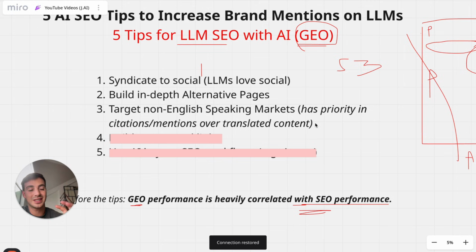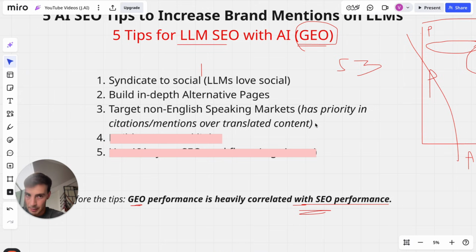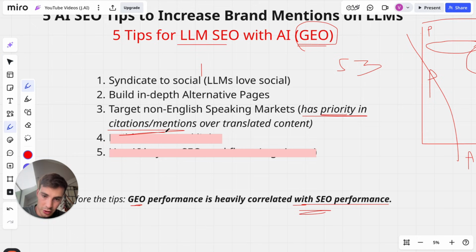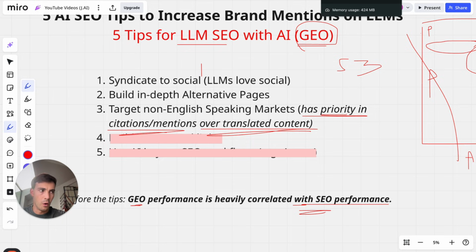This is what I see for some of our clients, some of the people who use our software, Arvow, is that LLMs, and this makes sense, have priority in citations or mentions over translated content. So you can produce content in English and the LLMs know how to read that and translate it. So if I go here to LLMs and ask something in Spanish or in Portuguese or in Greek, wherever, the LLM will answer in the same language that I just prompted in. But the citations could be in English. So it's reading the English citations, translating them into Spanish, whatever, and giving me the answer.